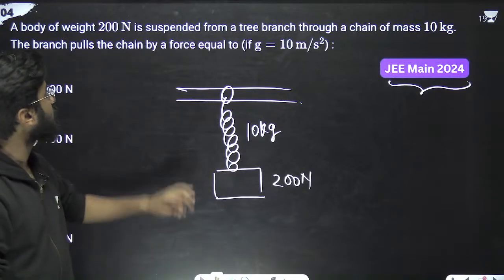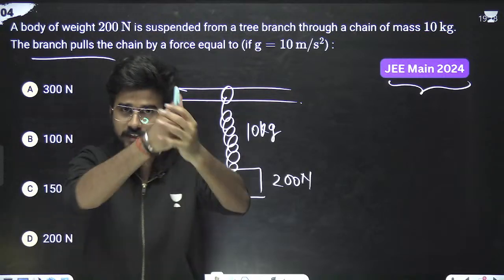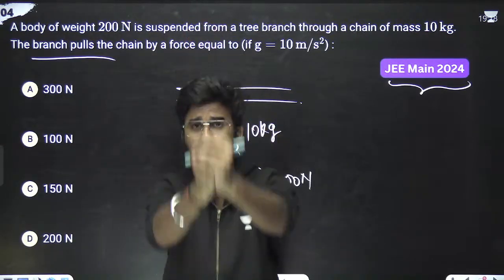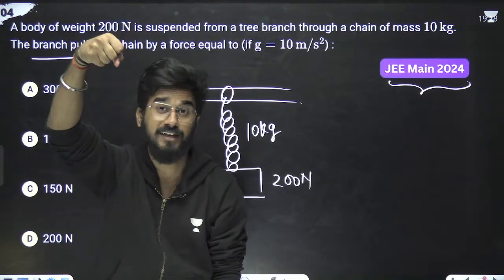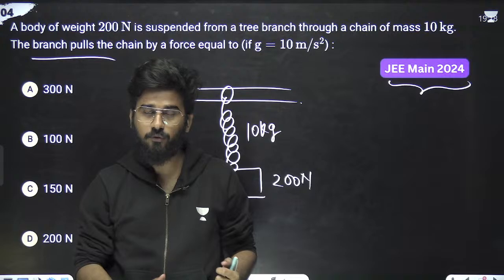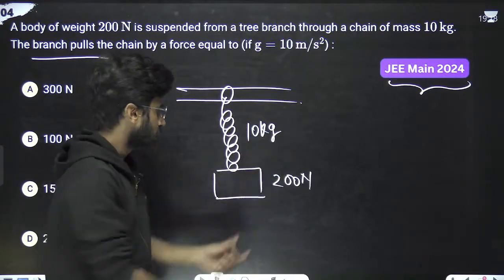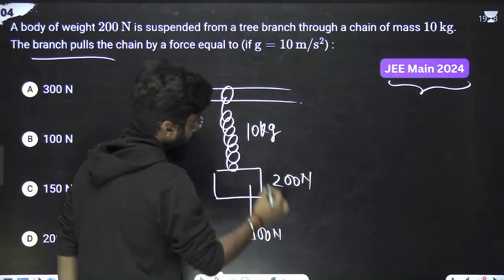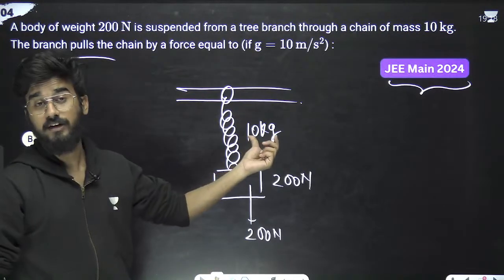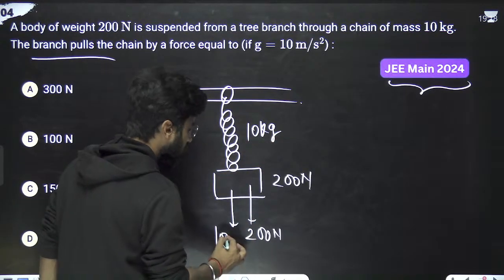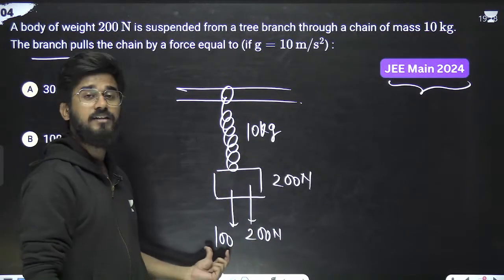What is the force with which the branch pulls the chain? Means chain is like this, this is the body, and it is being pulled by its gravity. So branch will also pull the chain because of action reaction. So what is the total force acting on the entire system? This is 200 Newton downwards, plus this is 10 kg, so 10 kg into 10, that is the mg. So 10 into 10 means 100. So total 100 Newton is also acting on this system. So the system is applying 200 plus 100 Newton force in downward direction.